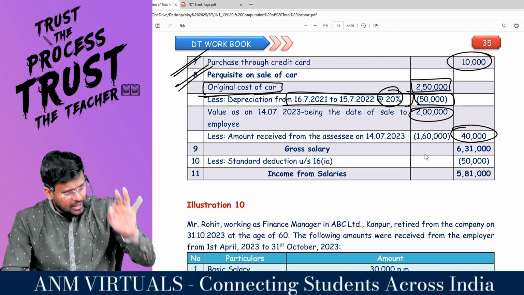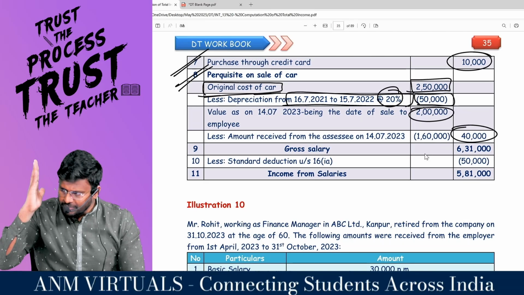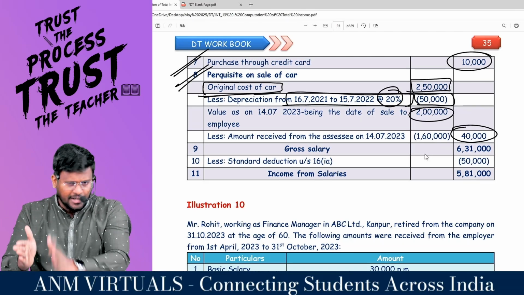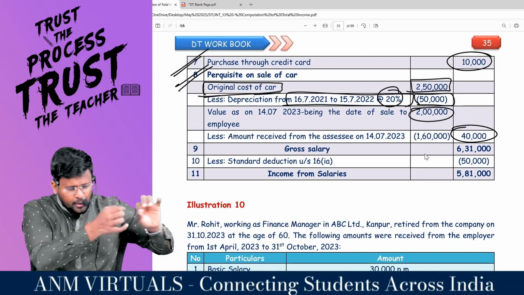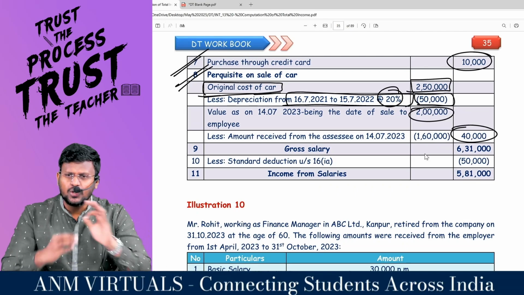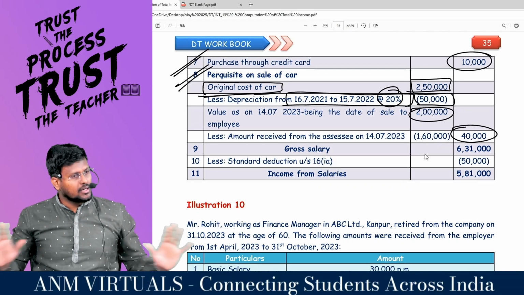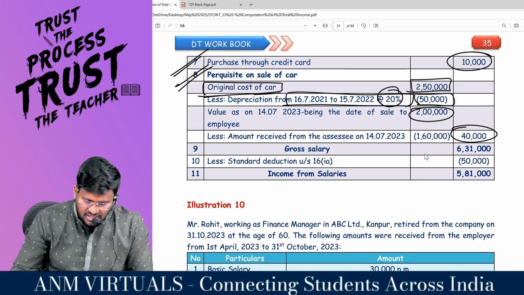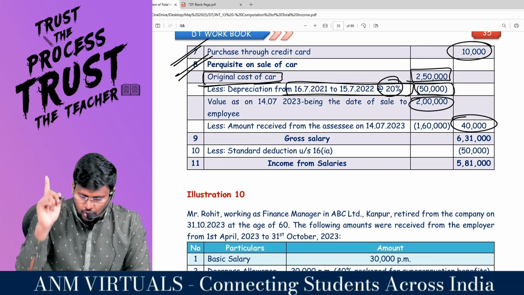So that is the logic. For every completed year, you compute from the exact date of purchase of the asset to the date of purchase of the next year. But reduce 1 day, because for the next 1 year, I have to start from the same date. Is it comfortable? So 40,000 rupees is the value of perquisite. A very important adjustment for the exam.